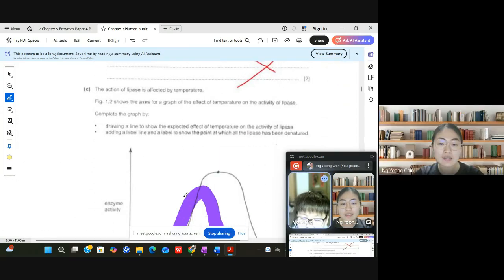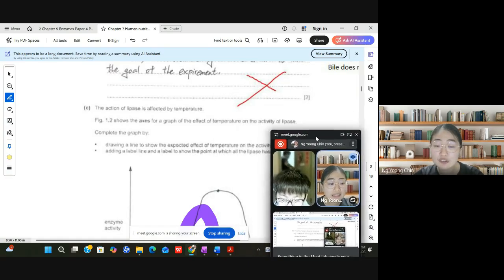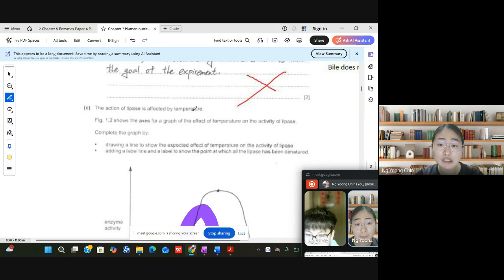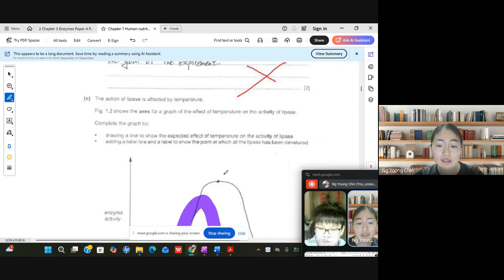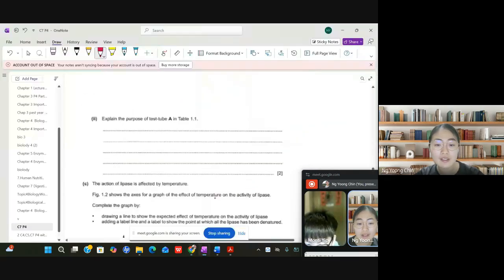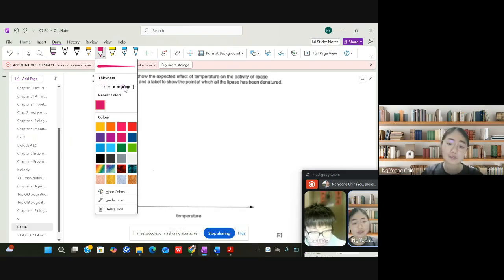And then for this one, you want to draw a curve. The action of lipase is affected by temperature. Lipase is a kind of enzyme, and enzymes are very sensitive to changes in pH and also temperature. So what's the effect of temperature on the activity of lipase? You need to complete the graph by drawing a line showing the effect of temperature on the activity of lipase. You can just follow me to draw the graph.